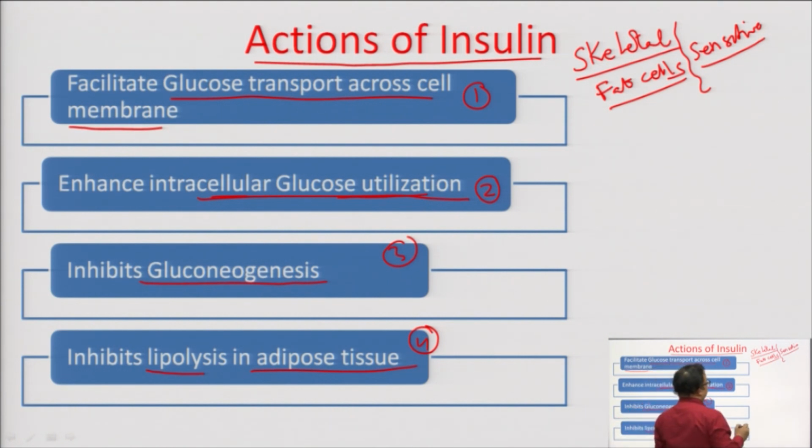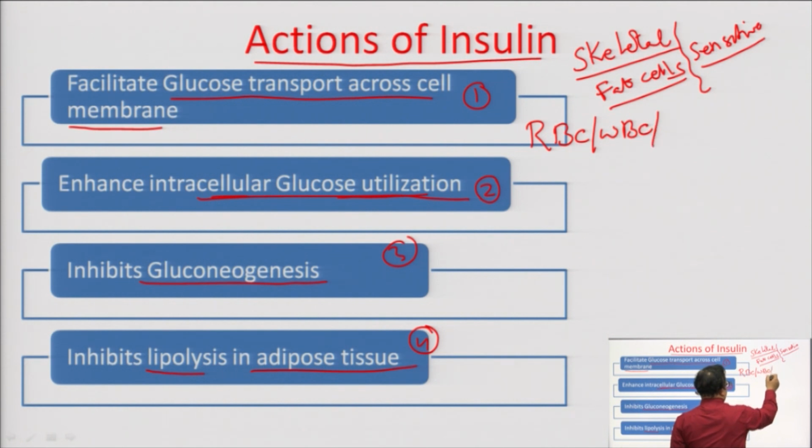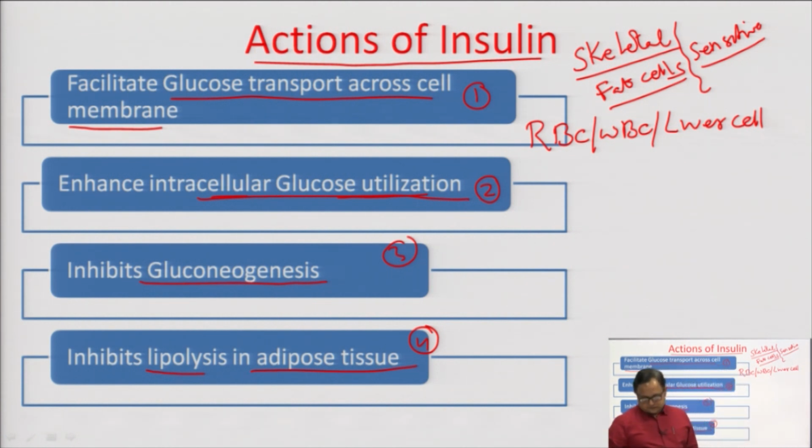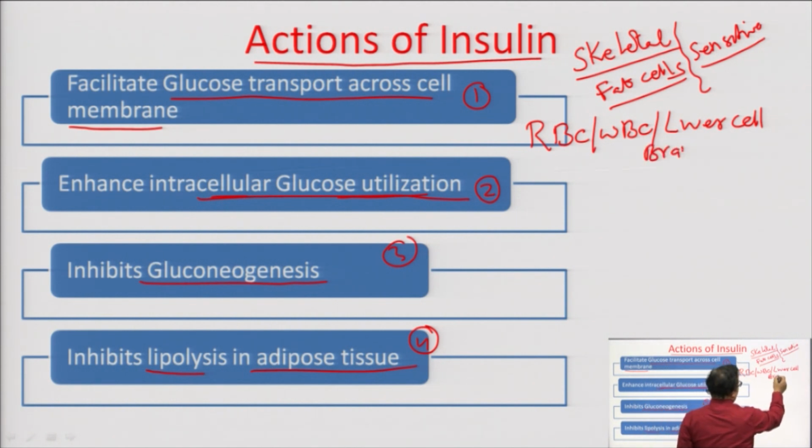But if we see some more types of cells, say for example, RBC, WBC and liver cells, here we can include one more case, the cells that are present in the brain.